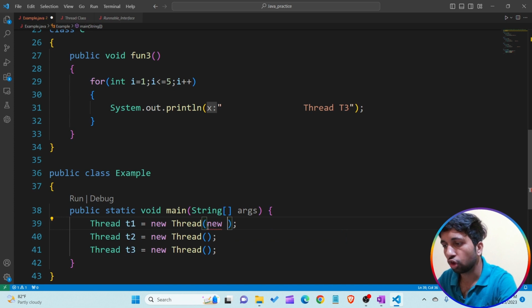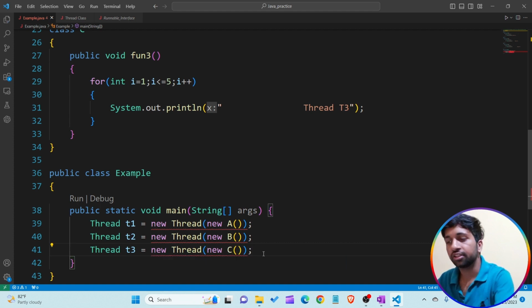So I am creating the object of class A and passing it as an argument into the thread constructor for T1. I want to attach the code of class B to the thread T2, so I'm passing the object of class B in the constructor of thread T2, and for attaching the code of class C to the thread T3, I'm passing the object of class C into the constructor of thread T3. Understand?